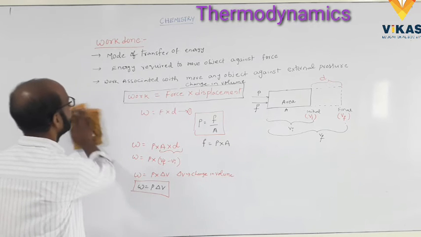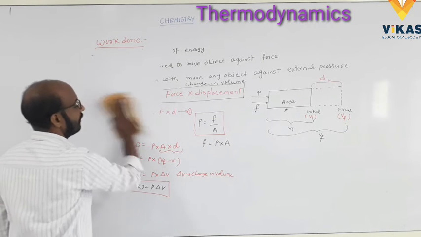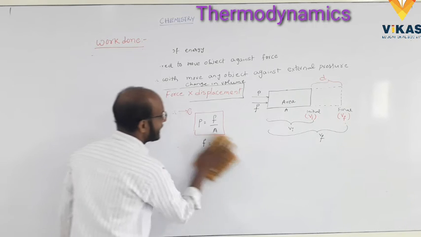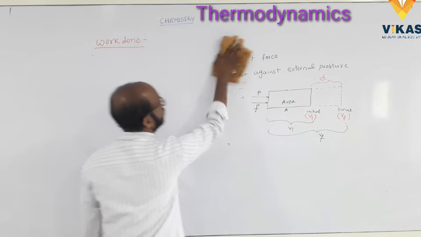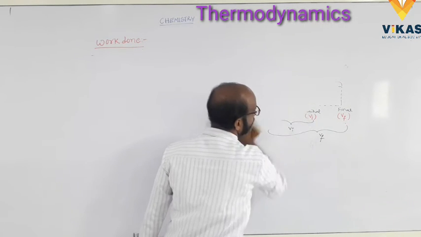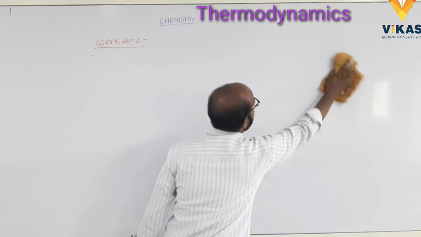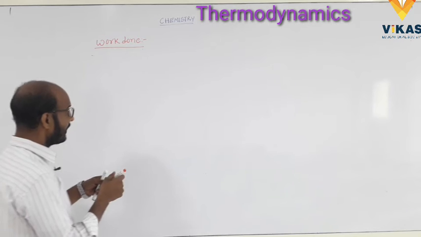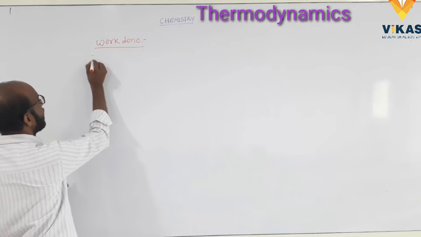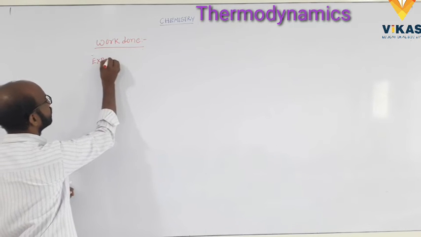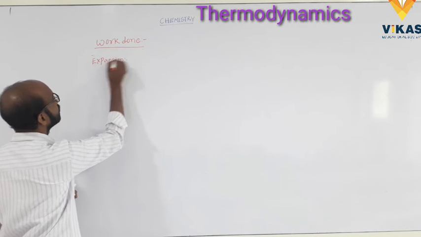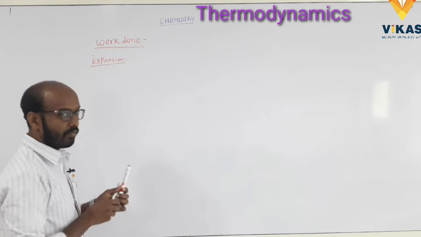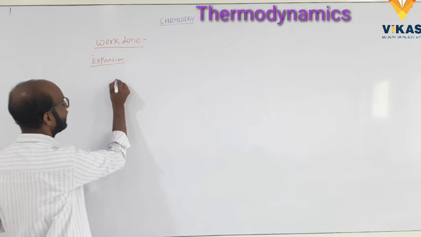Okay, and next one, in the work done, we will discuss the expansion and compression. How work is done in the expansion and compression. First of all, we take expansion. We take one container.